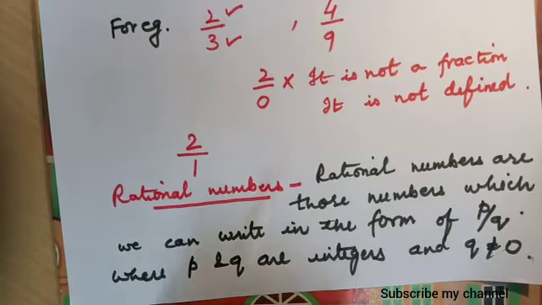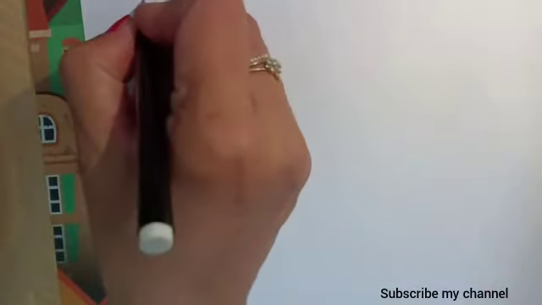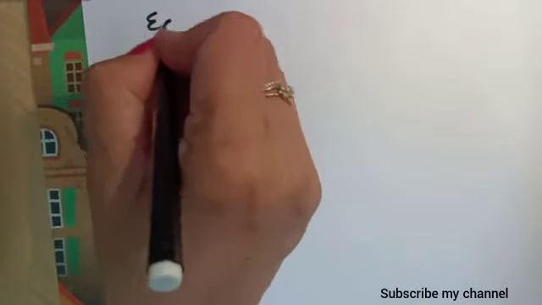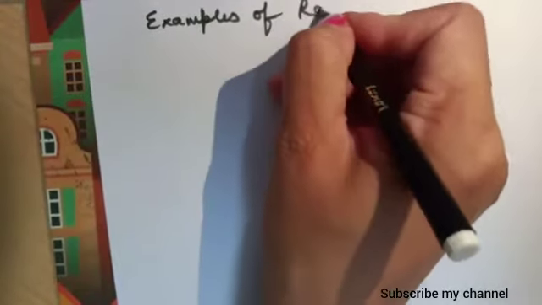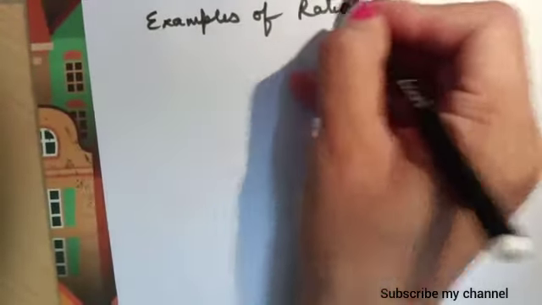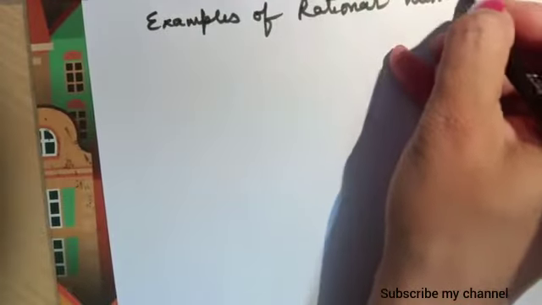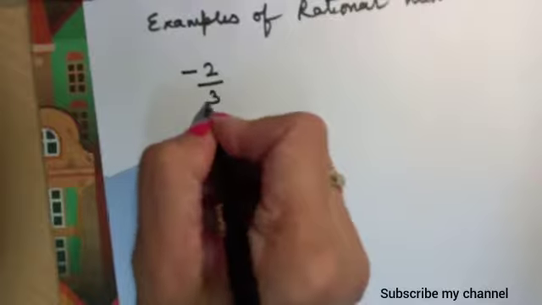I am going to give you examples. Examples of rational numbers are -2/3.